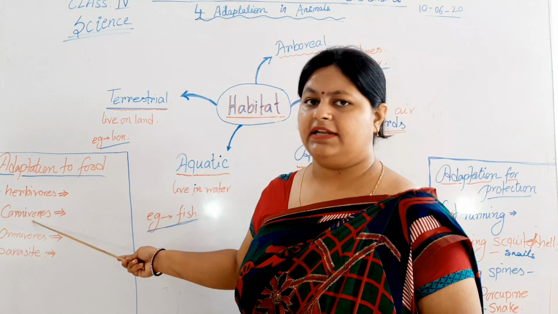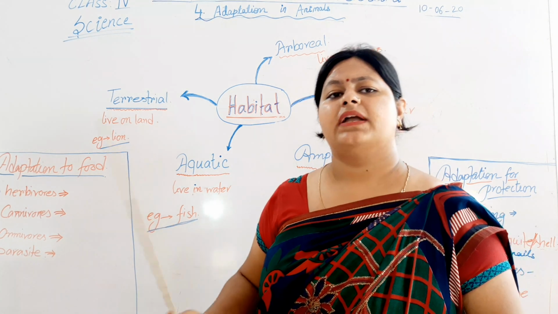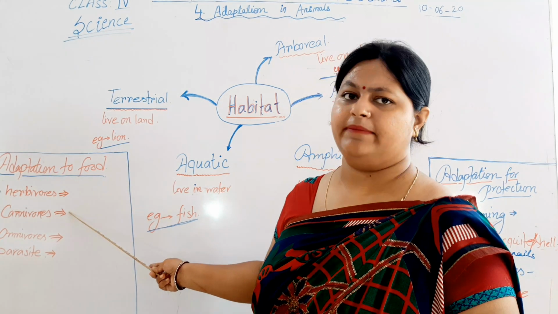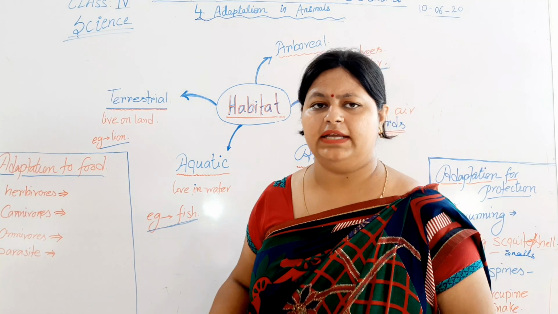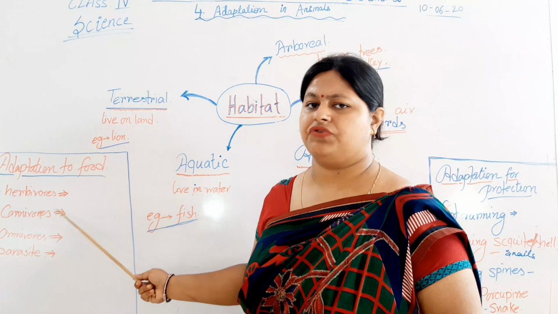Second one is the carnivores. Carnivores are the type of animals which depend on the flesh of other animals. They eat the flesh of other animals and grow and develop their body. And the examples are lion, tiger, etc.